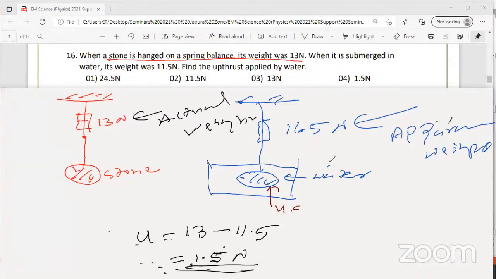Due to the upthrust by water. Question number 16 answer is